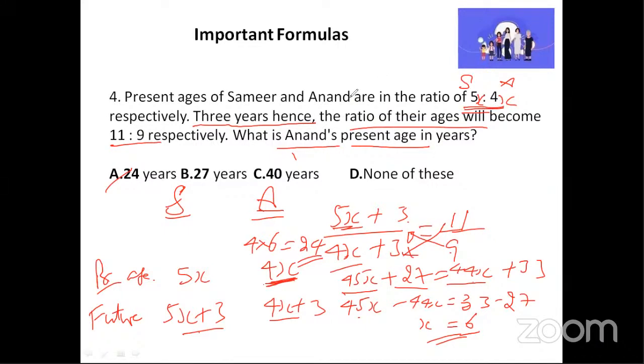I'll just quickly repeat before moving to the next question. It will be given as a ratio. So we will simply write the ratio and multiply with x on both sides. Okay, that is the present age. In the question, they have mentioned 3 years hence, so we are going to add 3 years on both sides. And they have given the ratio, so we will divide them and write the ratio. After that, we are going to do the cross multiplication and simplify it. We'll get the x value. Now the question is about Anand's present age. We know Anand's present age is 4x, so we'll simply multiply 4 into x, that is 24. Okay, great. So we'll move to the next question now.